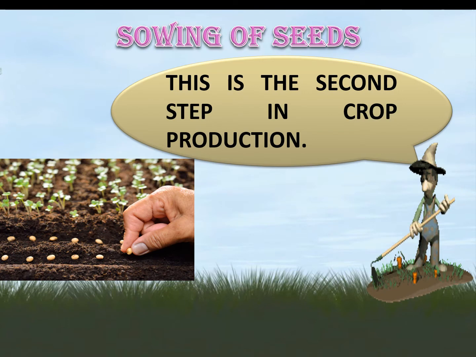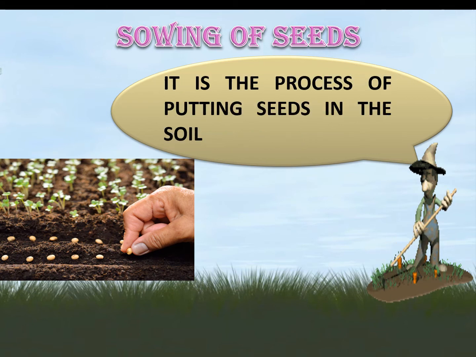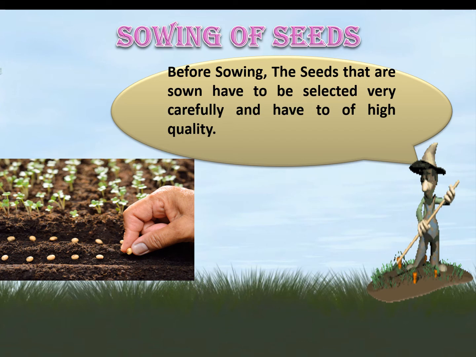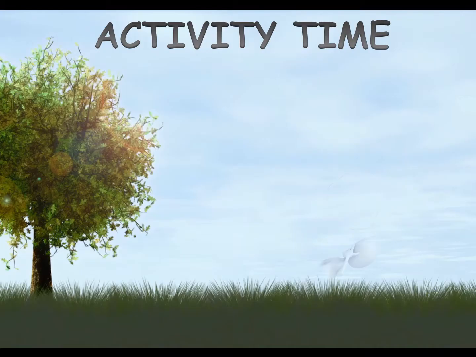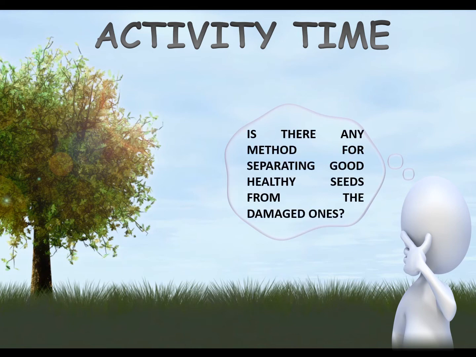Sowing of seeds is the second step in crop production. It is the actual process of planting the seeds in the soil. The seeds that are sown have to be selected very carefully. How to select healthy seeds? Is there any method for separating good healthy seeds from the damaged ones?